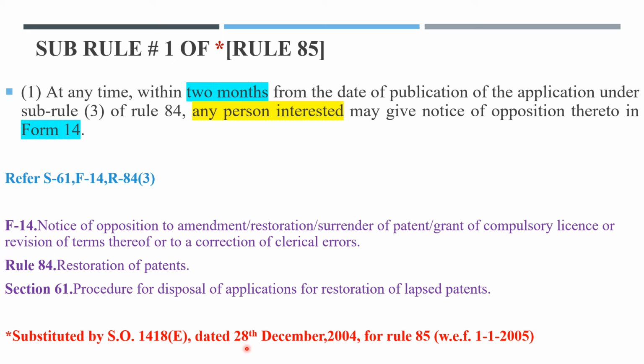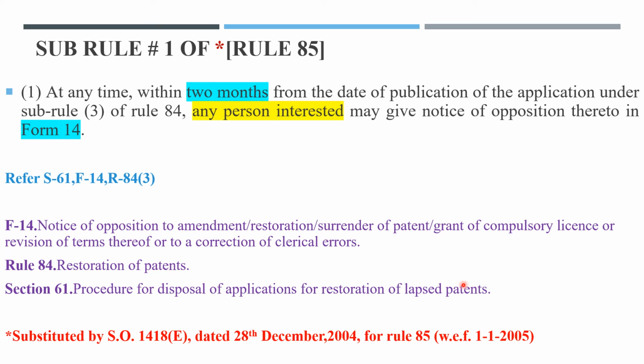Now let us analyze the rule. At any time within 2 months from the date of publication of the application, that means after the publication of the application as per rule 84 subrule 3, within 2 months, any person interested may give a notice of opposition thereto via what? Via form number 14. Where form number 14 is notice of opposition to amendment or restoration or surrender of patent or grant of compulsory license or revision of terms thereof or to a correction of clerical errors.